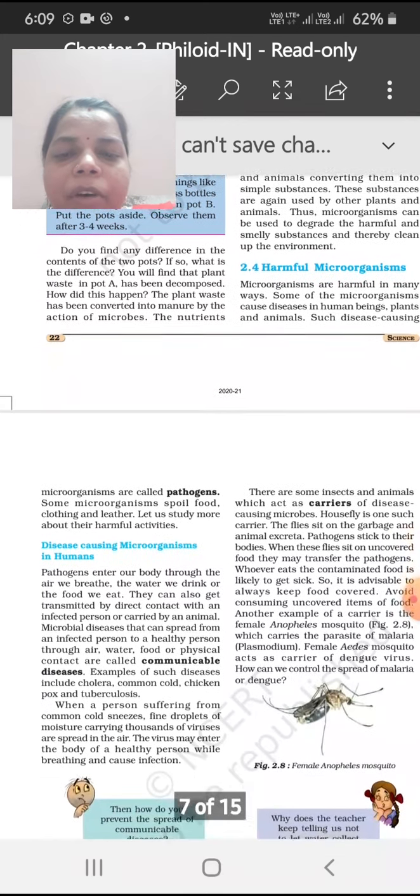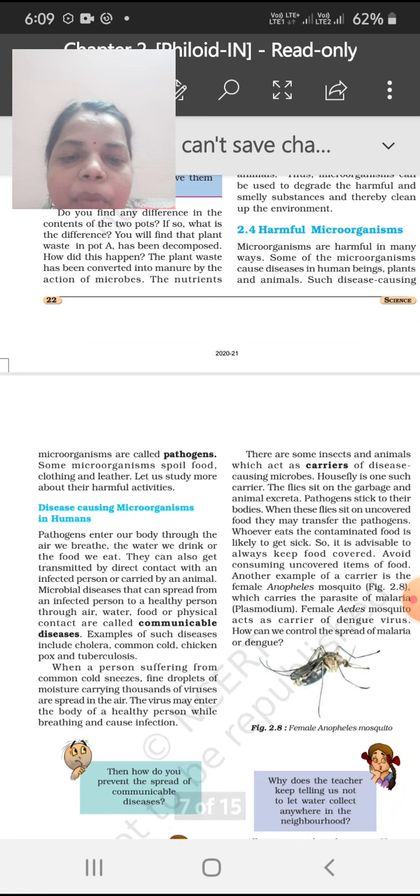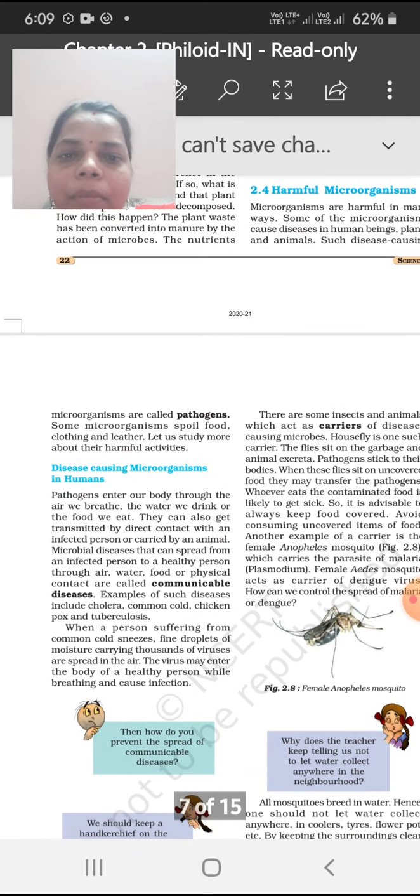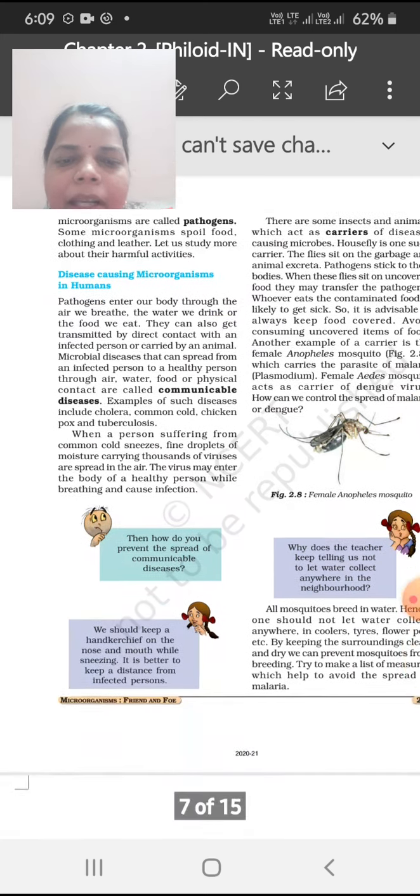Some disease causing microorganisms in humans: the female Anopheles mosquito, because it is involved in malaria, plasmodium. The female Aedes mosquito acts as a carrier of the dengue virus. These are very dangerous microorganisms. They can spread through air, water, food, or any type of physical contact. All these diseases are known as communicable diseases.